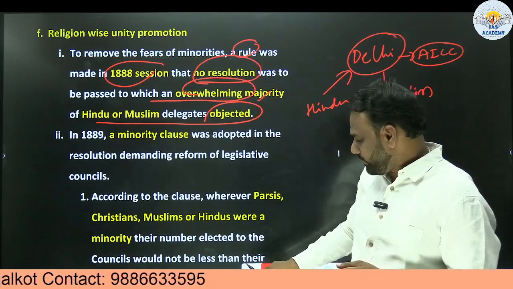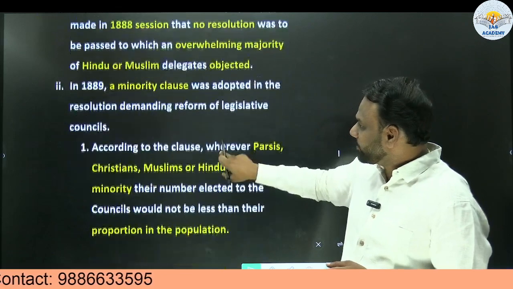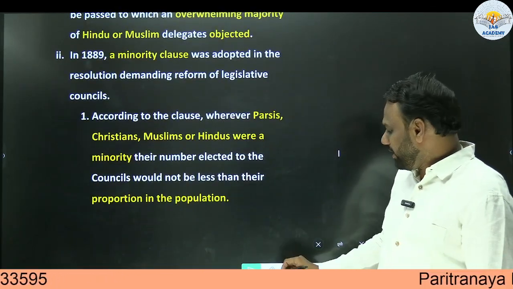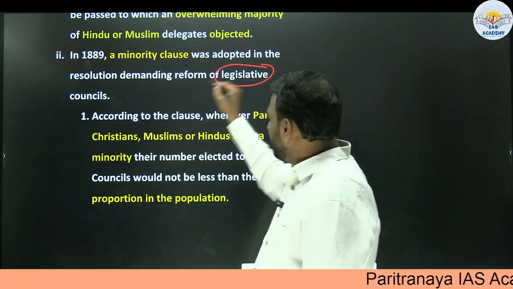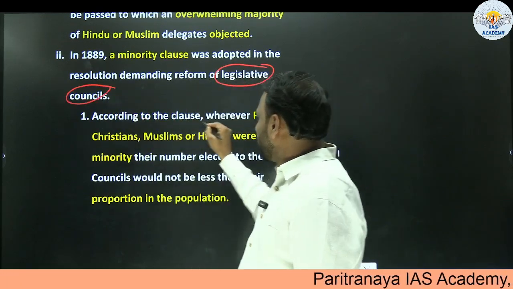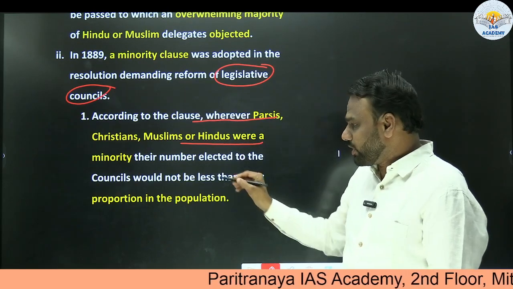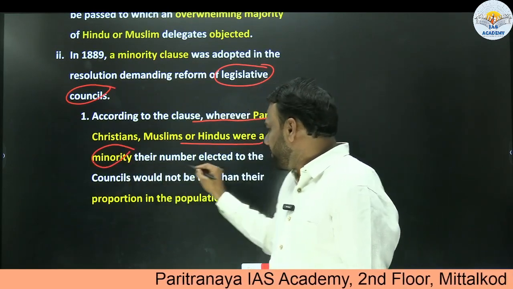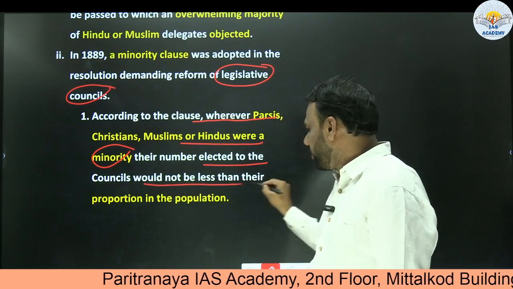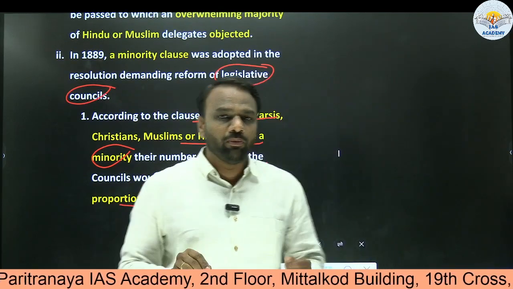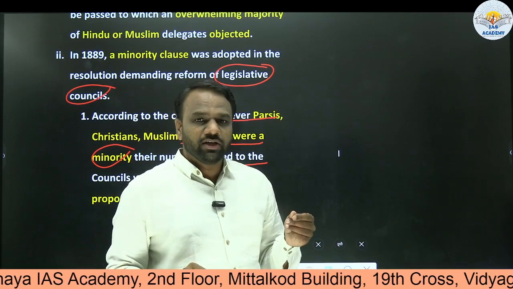Next, in 1889, a minority clause was adopted in the resolution demanding reform of legislative councils. According to the clause, where Parsis, Christians, Muslims, or Hindus were a minority, their number elected to the councils would not be less than their proportion in the population. So, a very important point to promote religion-wise unity.